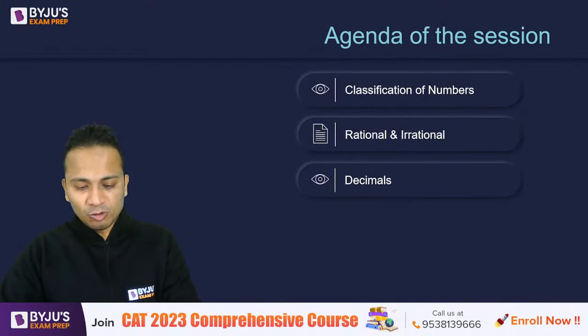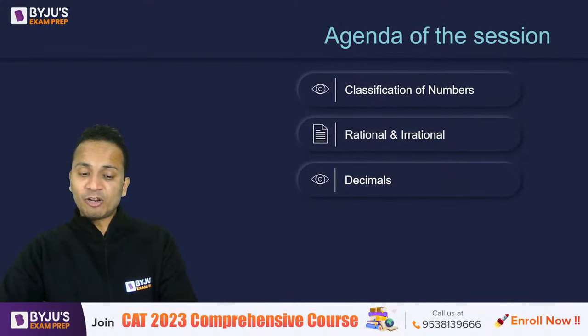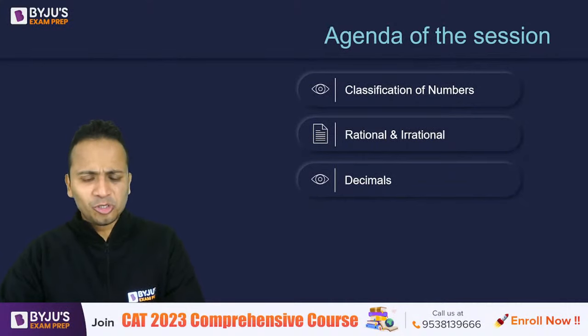So CAT aspirant, I don't know the name, but you're saying that you have enrolled in the CAT complete course. Good to know that. So you will be one of our students. Shri Kartna, you're saying please conduct a session on how to start preparation for algebra in the QA section. It is a challenge for most of us.